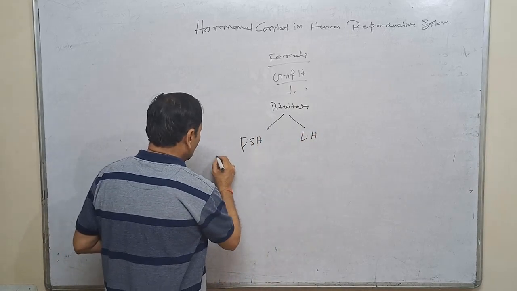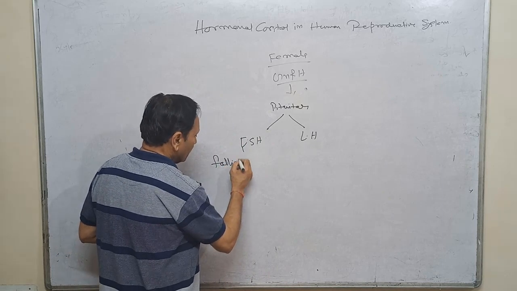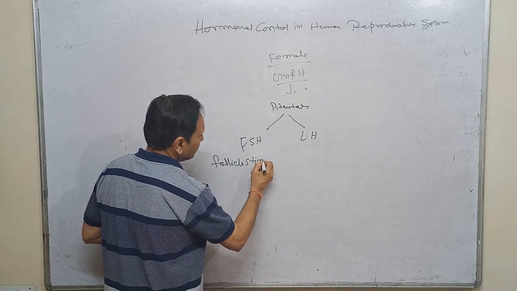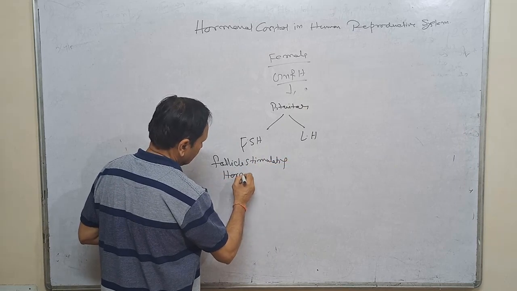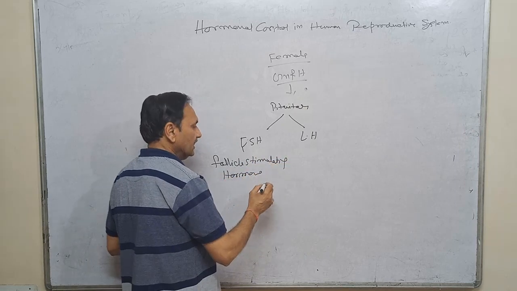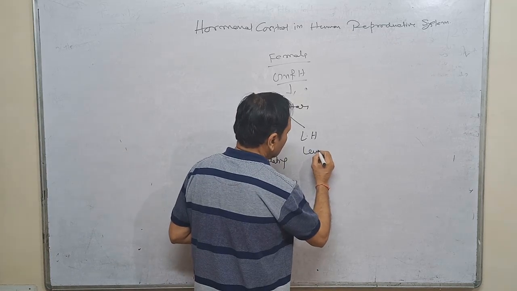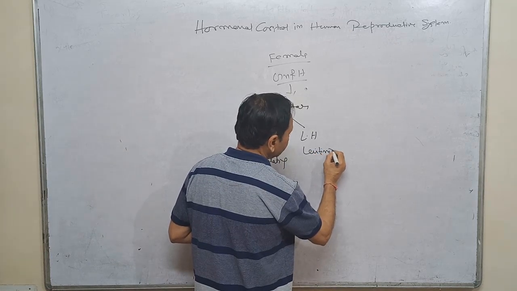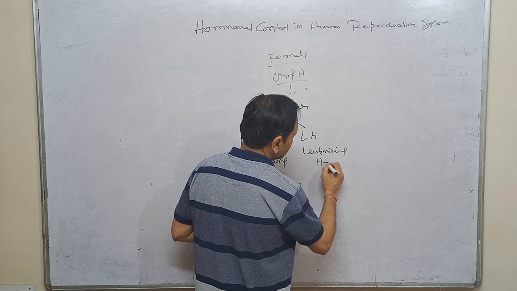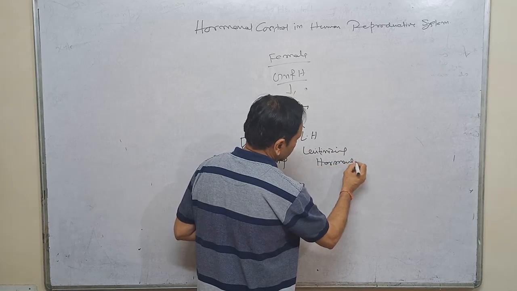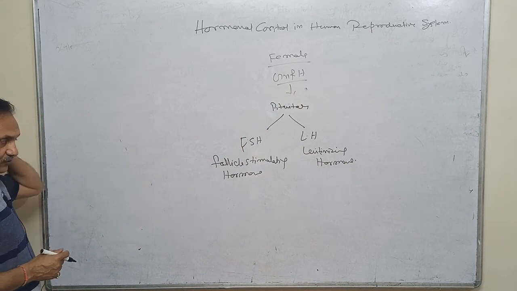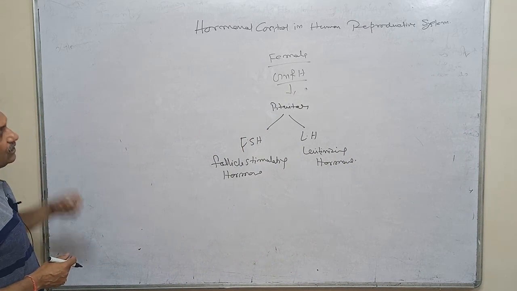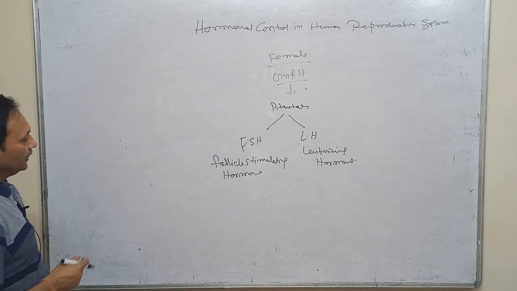This FSH is follicle stimulating hormone, and this LH is called luteinizing hormone.